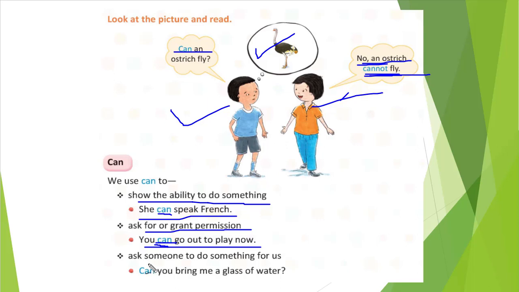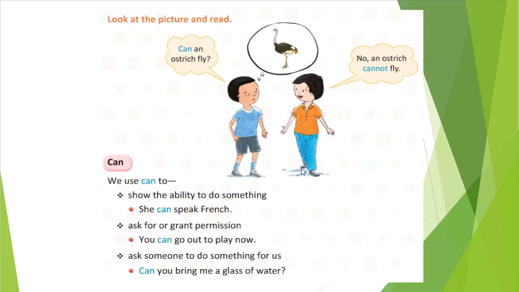Similarly, we can ask someone to do something for us. Can you bring me a glass of water? You are asking someone, like your sibling, can you bring water for me? So that way you can use can. We use can whenever we are showing the ability to do something, granting permission, or asking someone to do something for us. It was very easy, nothing difficult here, correct?